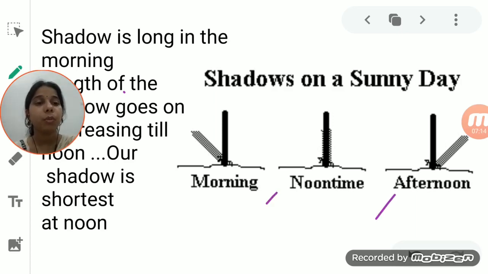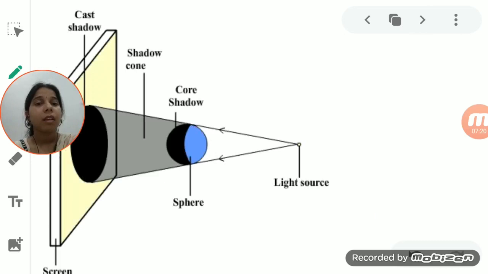So in the morning, noontime, and afternoon, the length of the shadow varies. Now we will talk about a very important thing, that is, what are the sources of the shadow. It means what are the things which cause the shadow. There are three things responsible for the formation of the shadow.